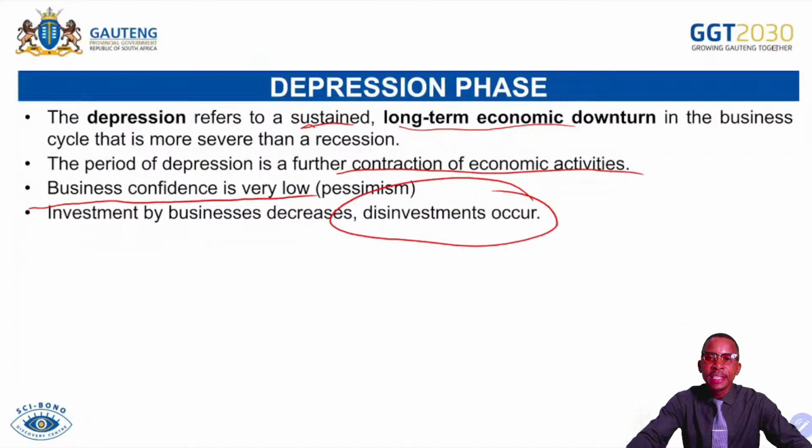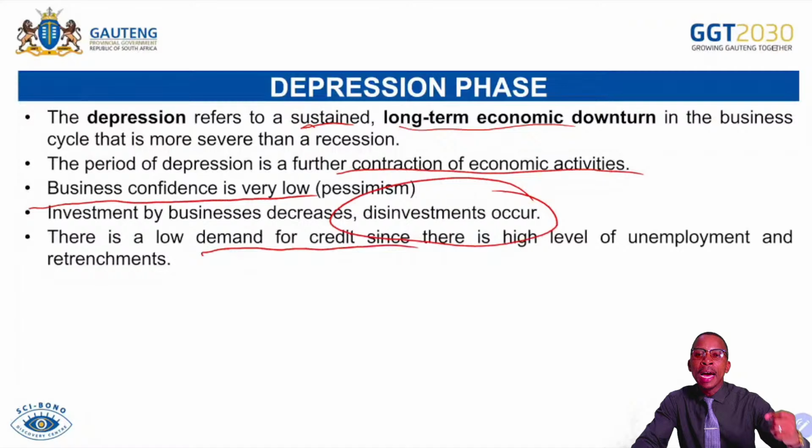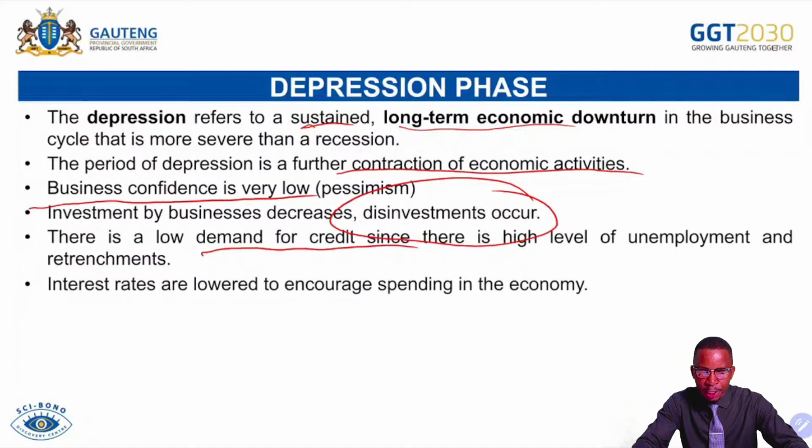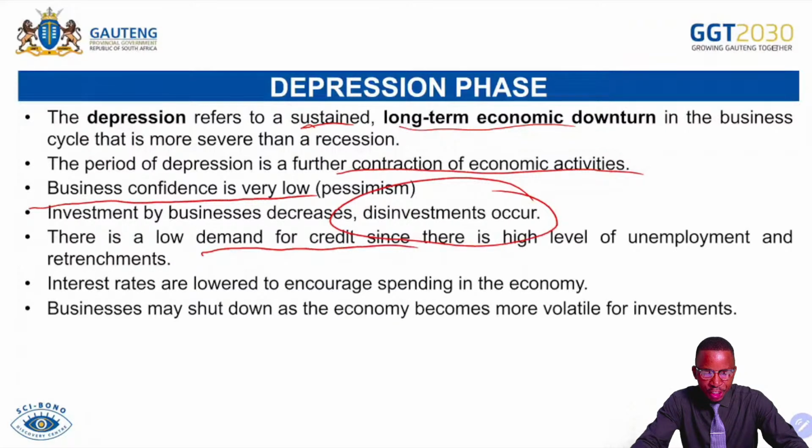So people afford less credit, even though there are lower interest rates as the Reserve Bank tries to create more credit in the economy. Interest rates are lower to encourage spending in the economy. However, people that are unemployed will find it difficult to access loans and spend more in the economy. Businesses may shut down as the economy becomes more volatile or vulnerable for investment. Remember, under depression, the economy becomes more vulnerable in a way that very few or no investors will be keen or interested to invest in the country's economy.